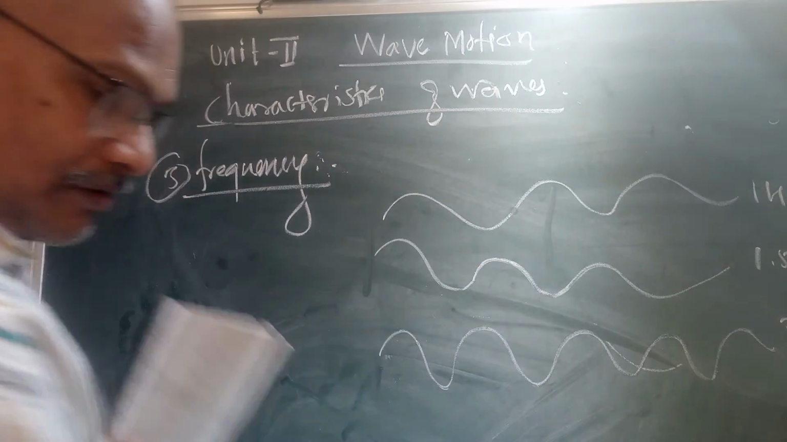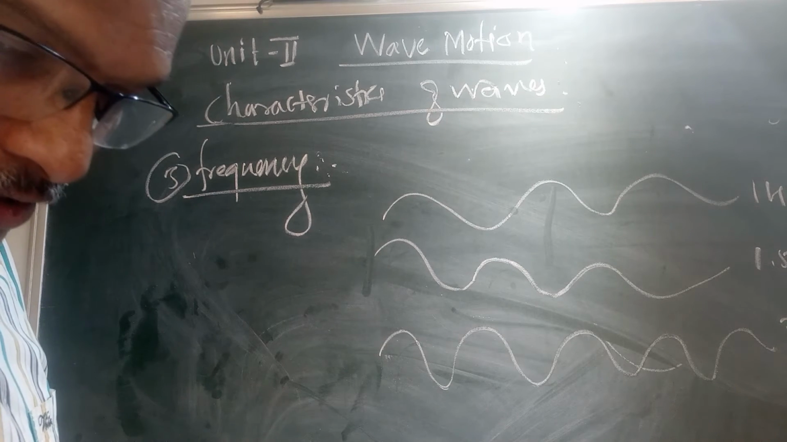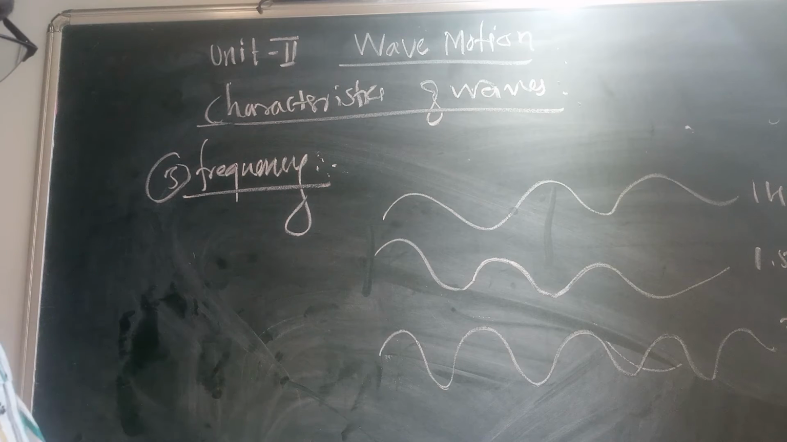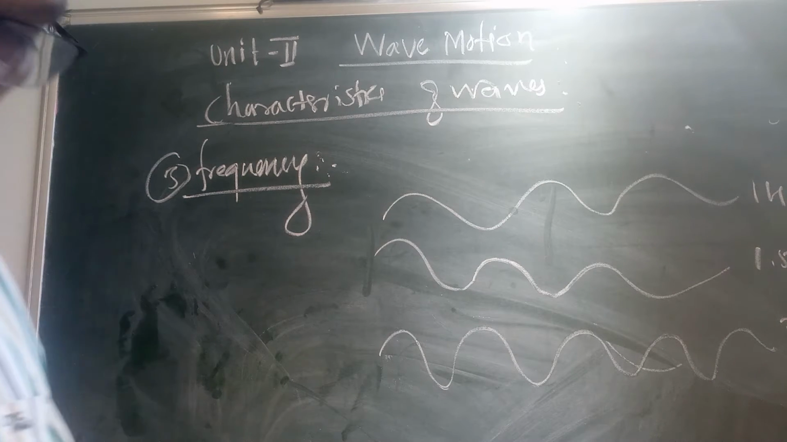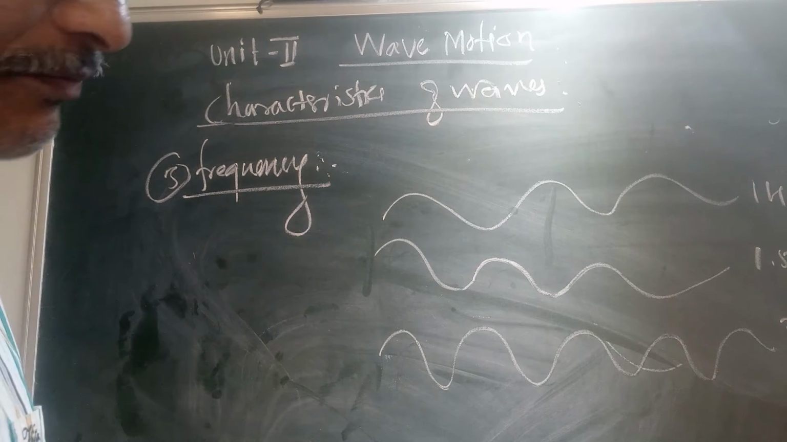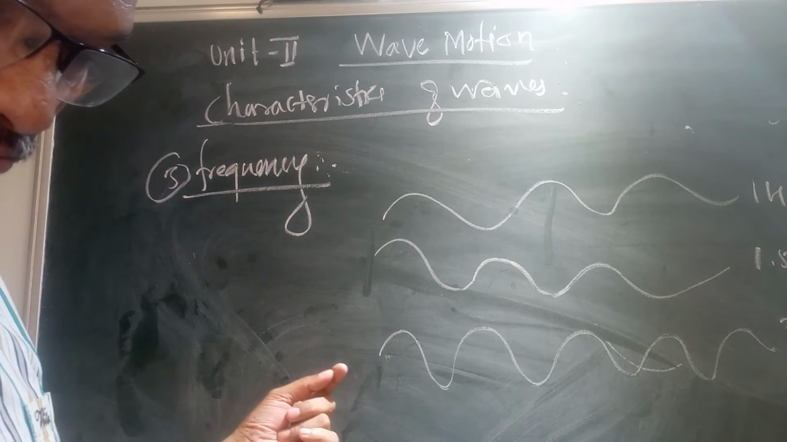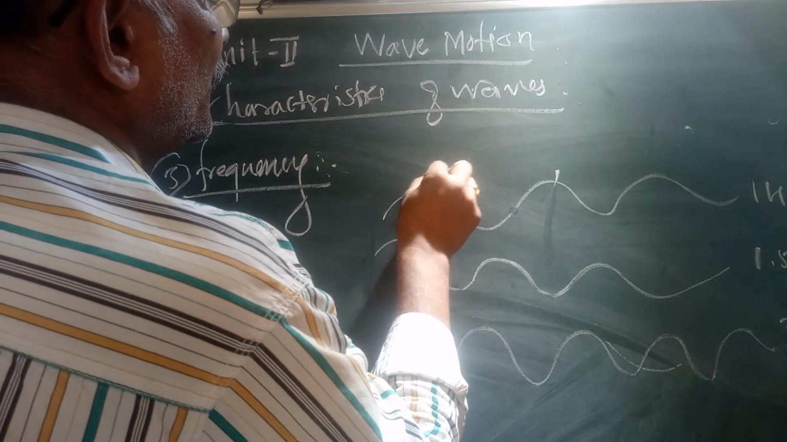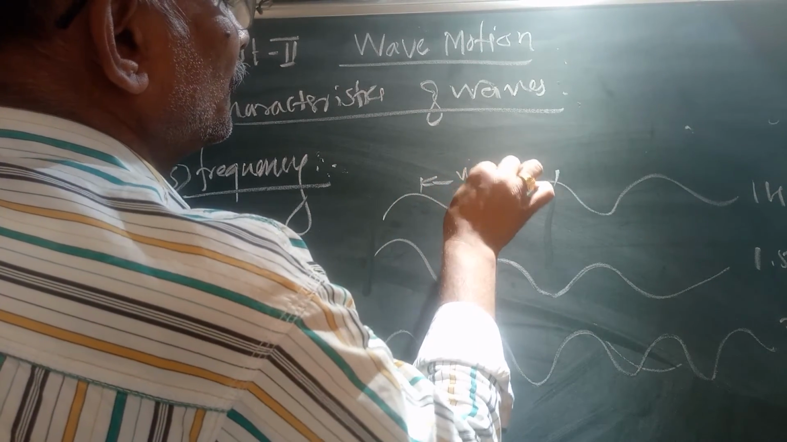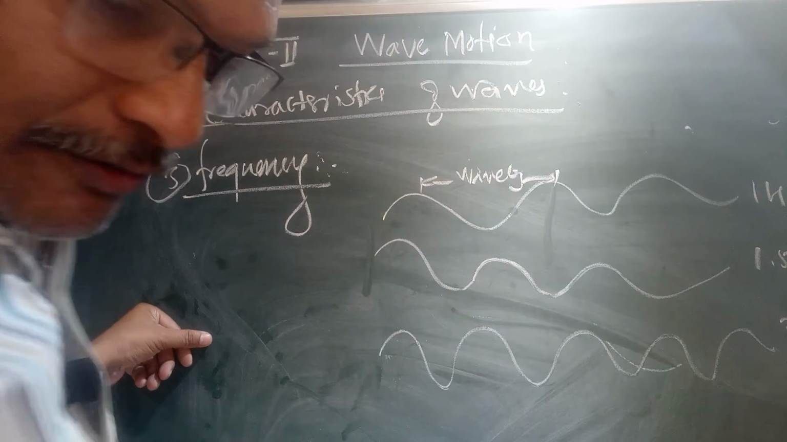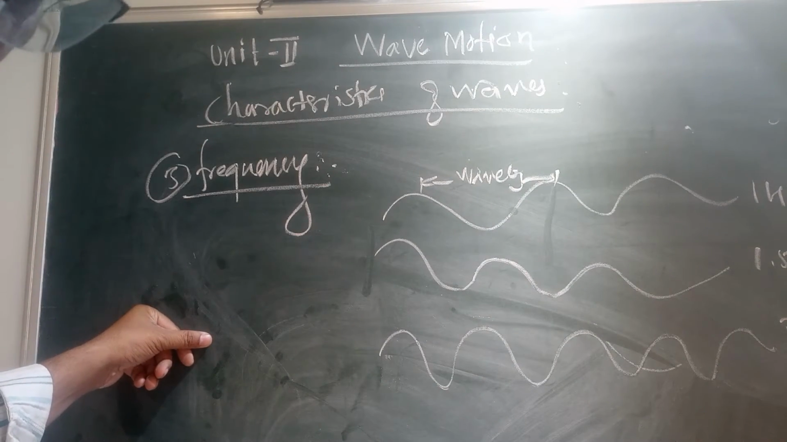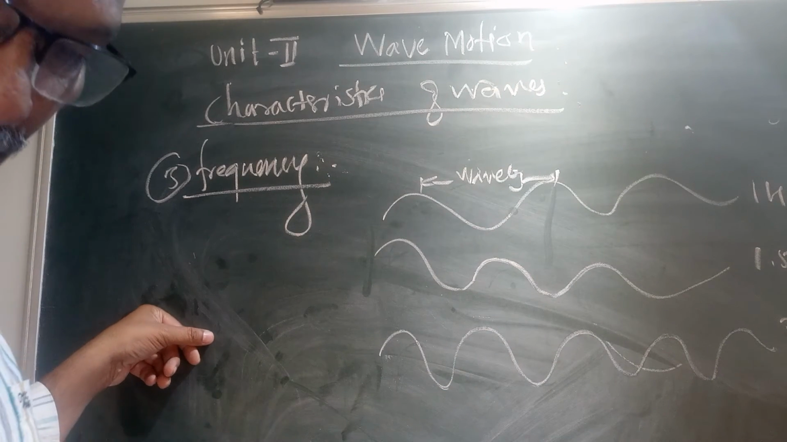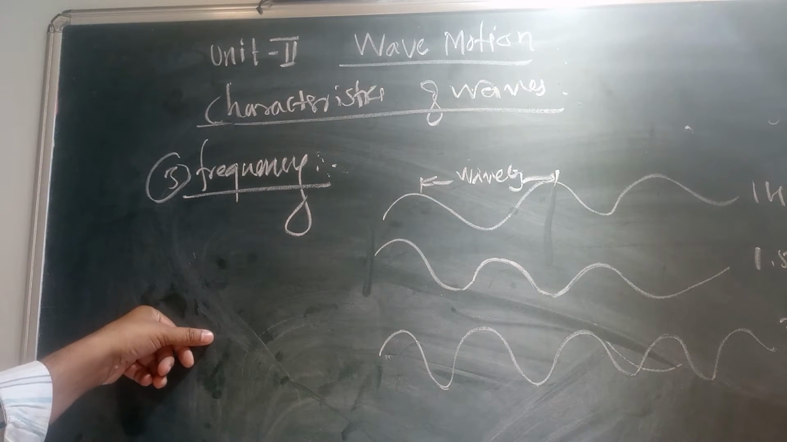So wavelength, and remember the number of vibrations produced by the vibrating body in a second is called the frequency. This is the wavelength. After 1 second it will repeat, and therefore this is 1 hertz.